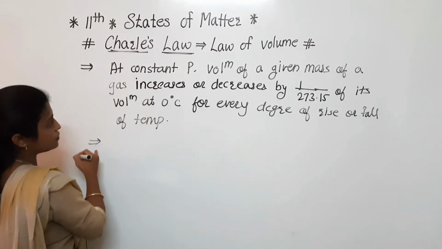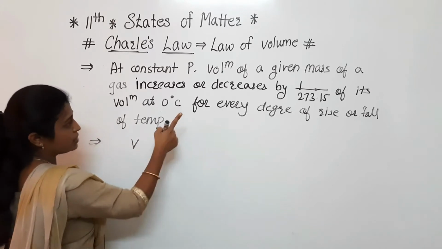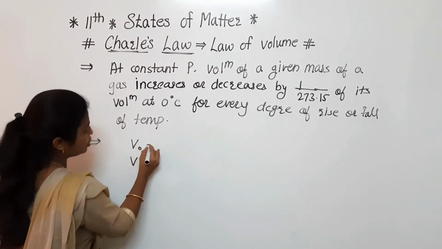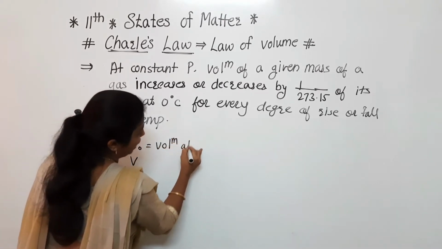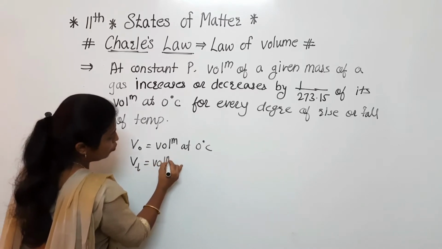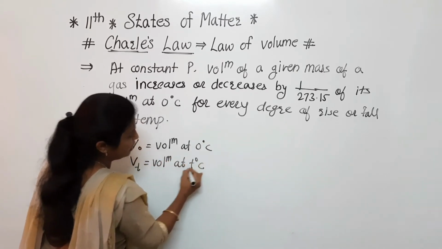So how to write its formula? Say the volume at 0 degree Celsius we consider V0, and Vt is the volume at t degree Celsius.